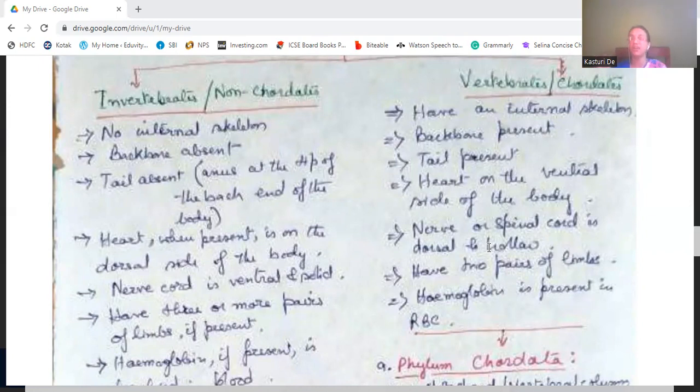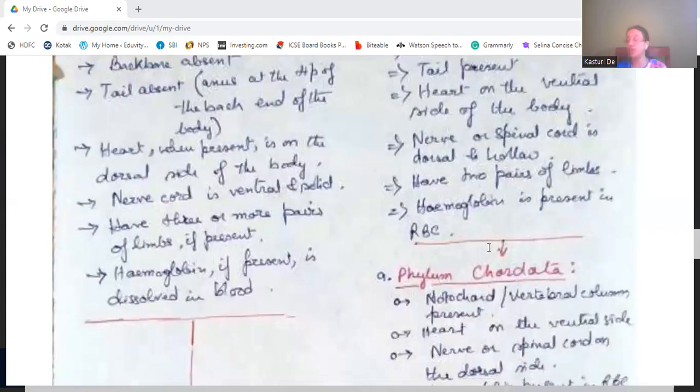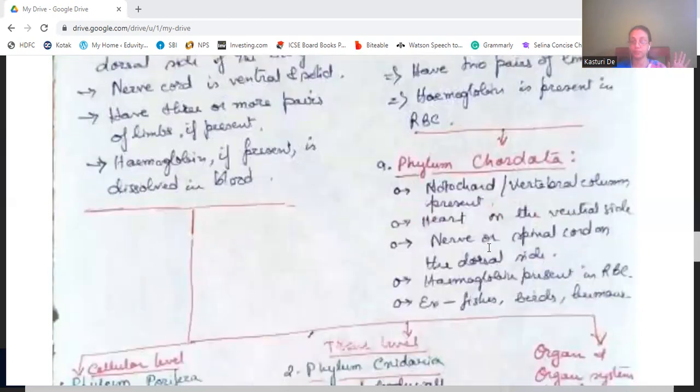Then the nerve cord is ventral and solid. The nerve cord, if present, should be in the front, on the ventral side, and it is solid. Then they have 3 or more pairs of limbs, if limbs are present. Then hemoglobin is generally absent. If it is present, it is dissolved in blood.